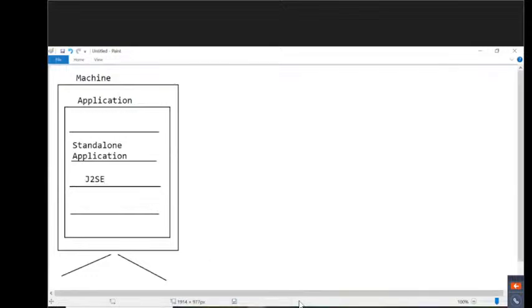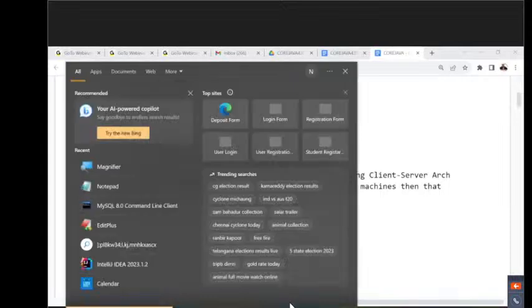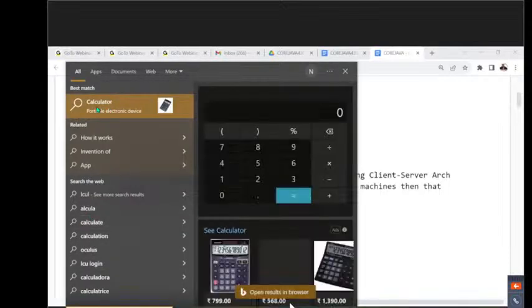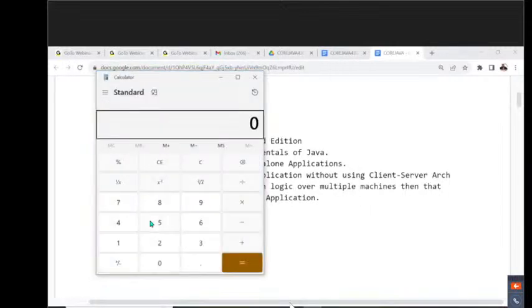Okay, fine. This is the meaning of J2SE. Observe carefully. Tell me examples for J2SE applications, that means standalone applications. What are the various examples you have at present? Less number of examples are available, but still one or two examples I can say. This is my laptop, this is my computer. Inside my computer, we have a calculator. Calculator is an application. This is my calculator, for example.